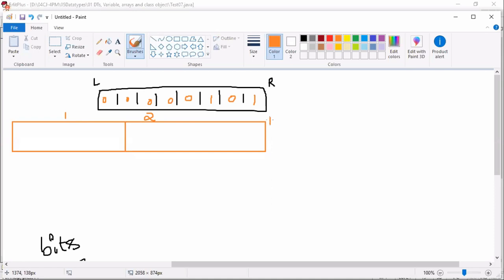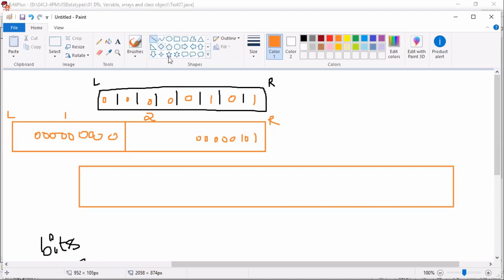And the bits are filled from where to where? Right to left. So first 101. Remaining all bits are filled with 0, 0, 0, 0, 0. Okay? Next, this 1 byte is also filled with 0s. Like that. If you take the int data type, how many bytes are coming? 1, 2, 3, 4. 4 bytes. And tell me, the last 3 bits are filled with 101. Remaining all bits are filled with 0.